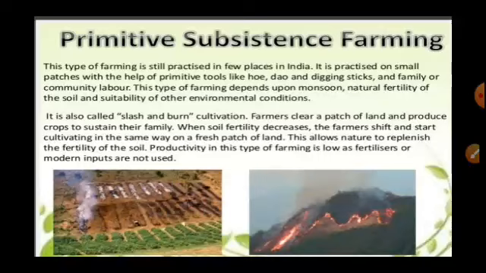It is practiced on small patches with the help of primitive tools like the hoe, dao, and digging sticks, and family or community labor is used in this farming. This type of farming depends upon the monsoon because they do not have any equipment to do farming. It depends on the natural fertility of the soil and other environmental conditions. So without any fertilizer they are doing this farming.